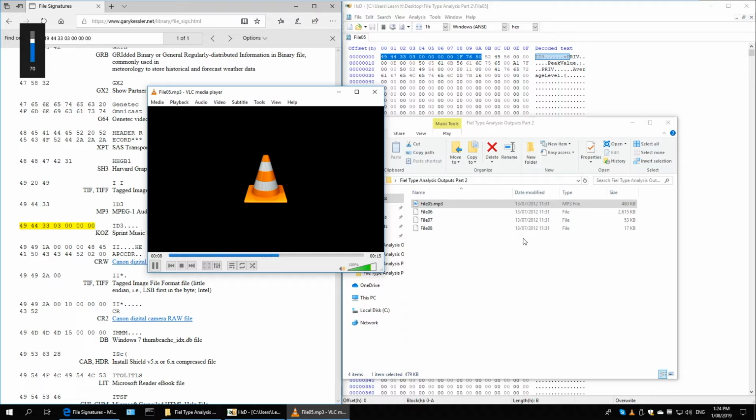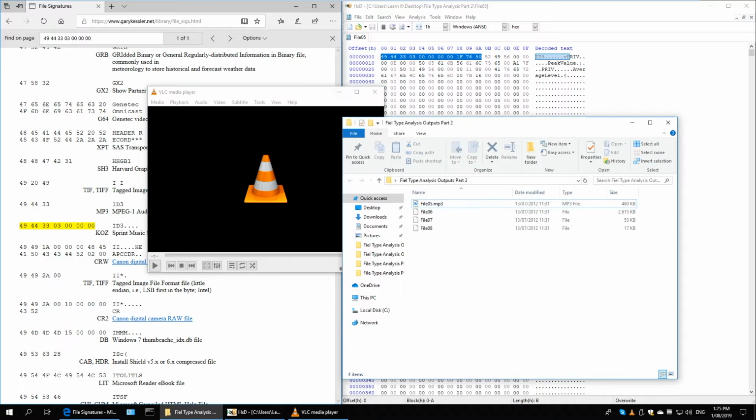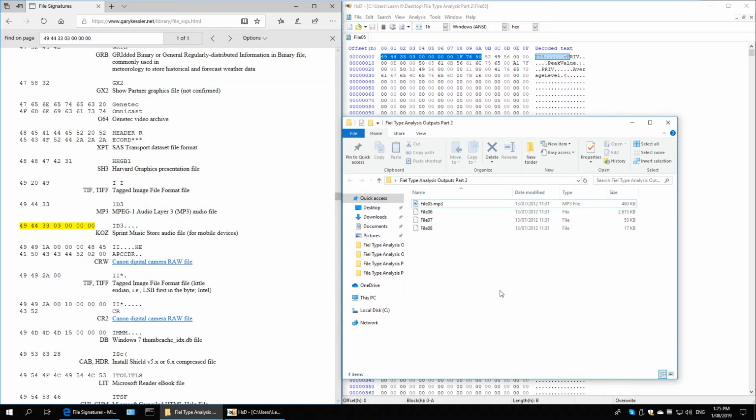And as you can see, this is the THX intro that is playing currently, and so now we know what this particular file contains. That is a music file, and it's containing the THX intro.